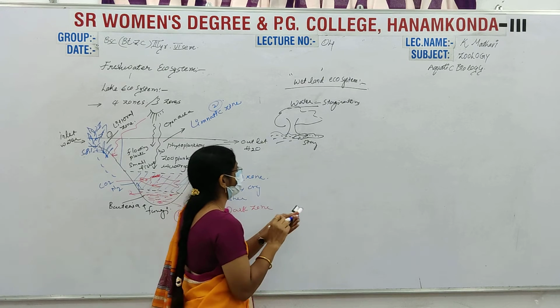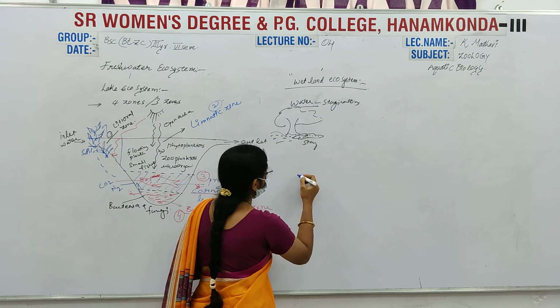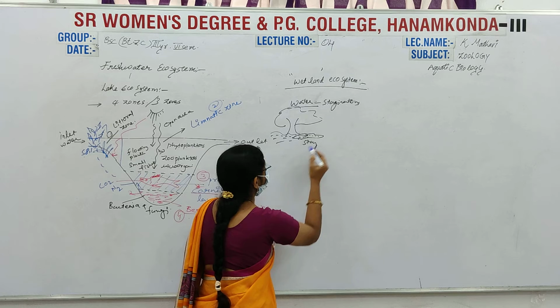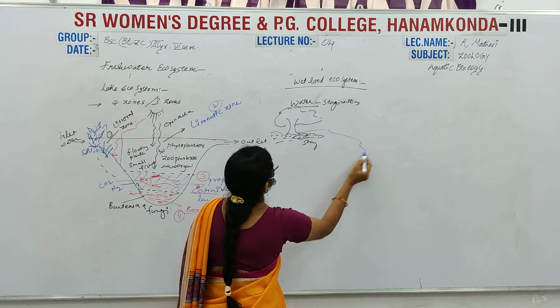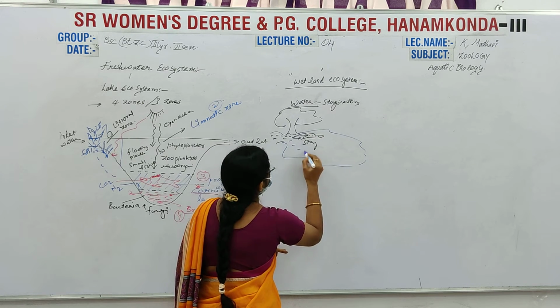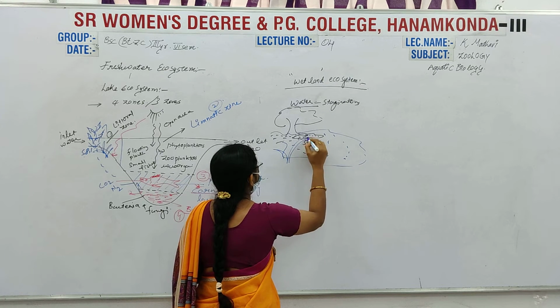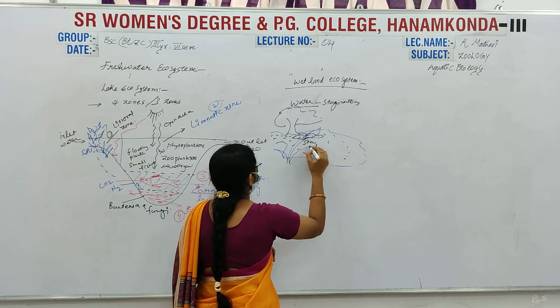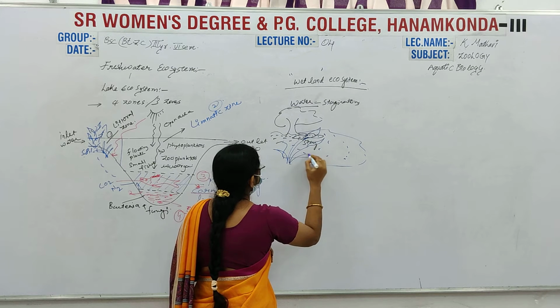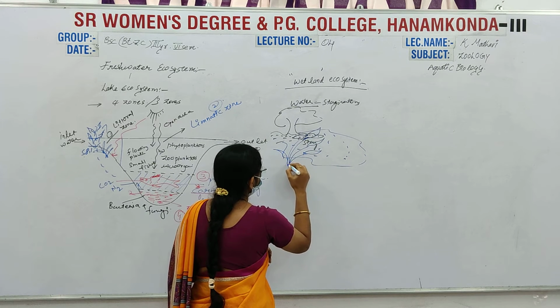For example, here are some cattail plants. This is a complete wetland area. Which type of plants grow in that wetland area? A cattail, a very stylish plant. These cattail plants grow here.